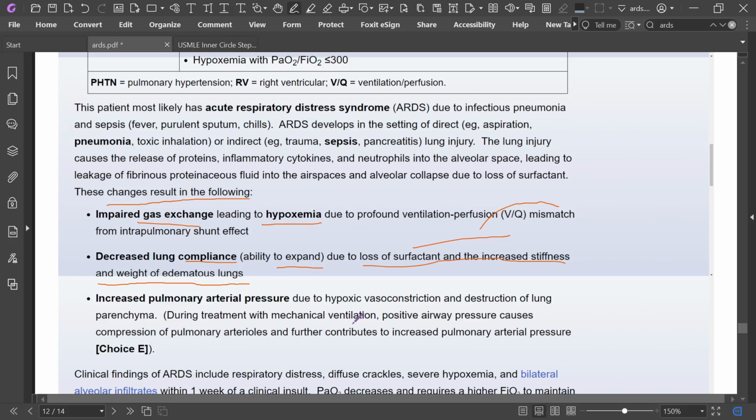During treatment with mechanical ventilation, positive airway pressure causes compression of the arterioles and further contributes to increased pulmonary arterial pressure.